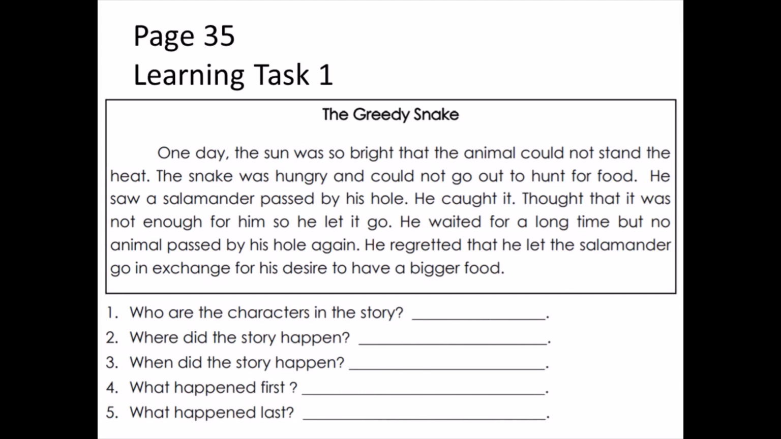Then number 3. When did the story happen? Is it morning, afternoon, night? Just write it there. And then number 4, what happened first? What is the first thing that happened in the story? And then number 5, what happened last? What is the last thing to happen? What was the ending of our story? Just write your answers in your notebook. If you're not yet done, click the pause button. And if you're done, click the play button.